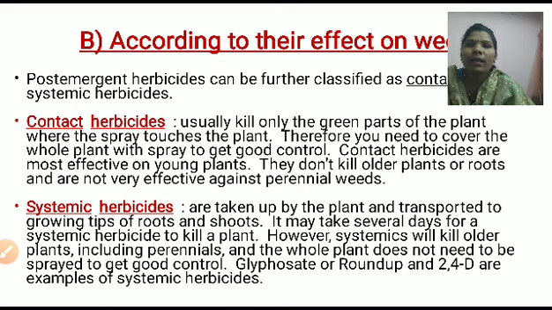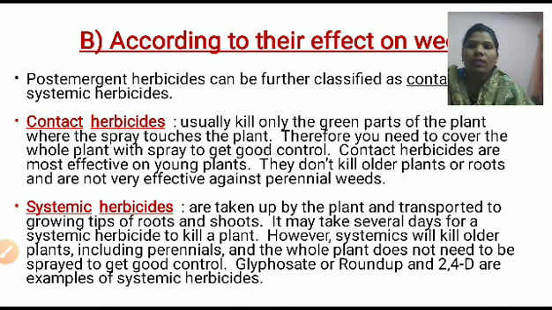Here there are two main classifications of the herbicides. First, according to the mode of action, there are two types, selective and non-selective. Selective means this only kills the unwanted plant, not the wanted plant. And the second one is non-selective, which means whenever we spray this compound, it is going to kill all the plants present on that land. Next, we learned the classification based on the effect of the herbicide on the weed.